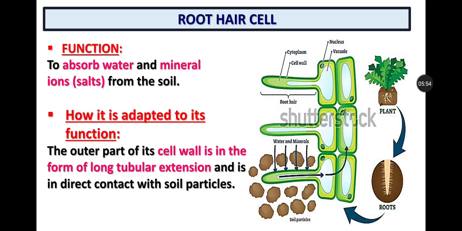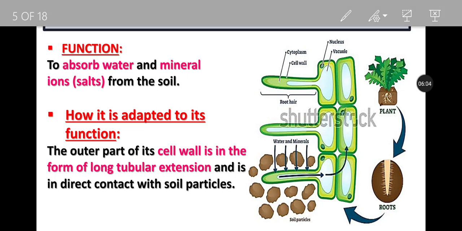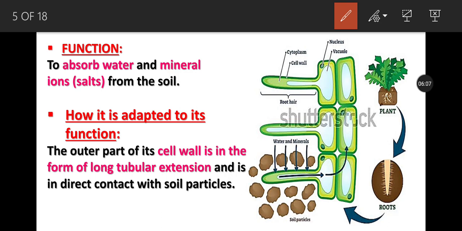So how is it adapted to its function? The outer part of its cell wall is in the form of a long tubular extension, and it is in direct contact with the soil particles. As you can see, this portion is the long tubular structure. So the cell wall is extended in a long tubular structure, so it will make more contact with the soil particles like this. As you can see in this area, more contact with the soil particles and the water which is present in the soil. So more and more water can be absorbed by this root hair cell.